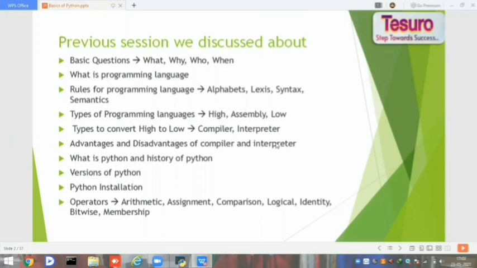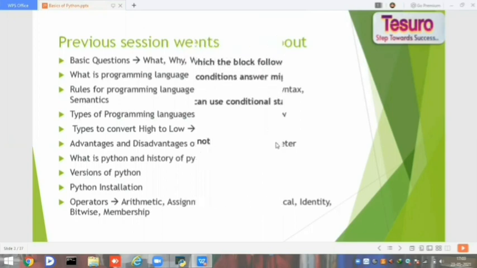Followed by that, we discussed the versions of Python and the installation of Python. At last, we discussed the operators. I mean arithmetic, assignment, comparison, logical, identity, bitwise and membership.